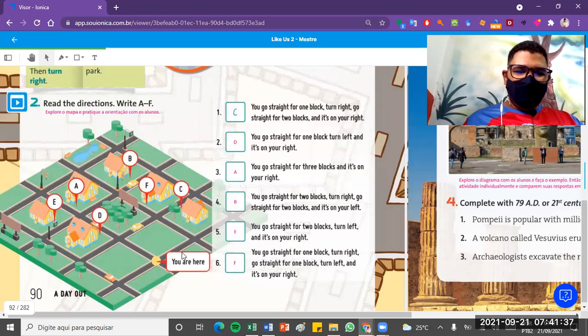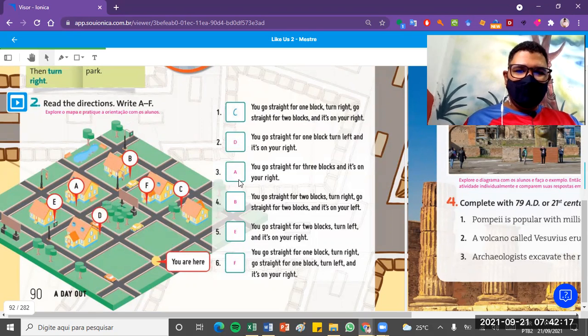Então, vamos supor que a gente está aqui, ó, you are here. Para chegar nessas letrinhas, qual o direcionamento é o correto para cada letrinha? Então, vamos lá. You go straight for one block. Então, para você chegar nessa letrinha, direcionamento certo são esses aqui, ó. Para chegar na letrinha C, esse é o direcionamento. You go straight for one block, turn right, go straight for 2 blocks, and it's on your right. Então, aqui, ó, esse é o direcionamento. You go straight for one block, turn left, it's on your right. So this is D.